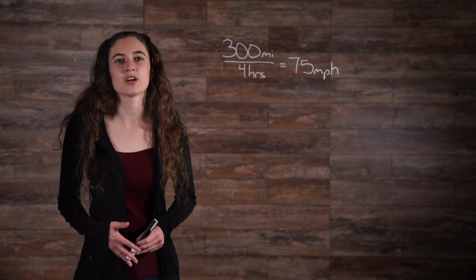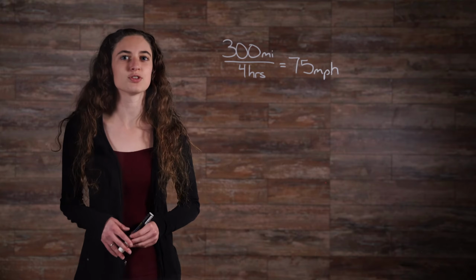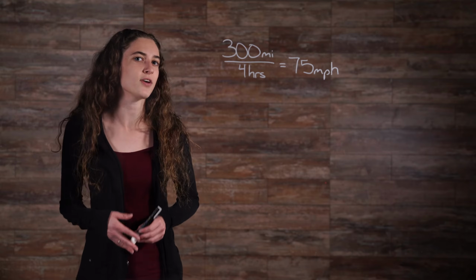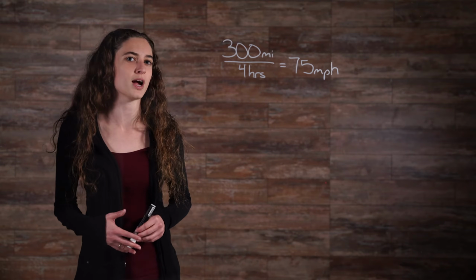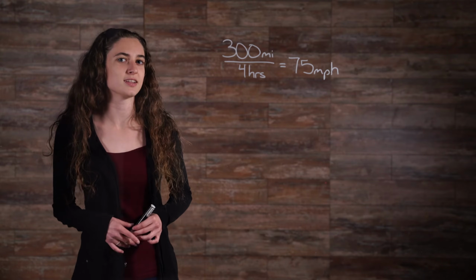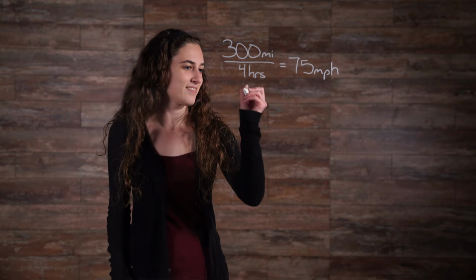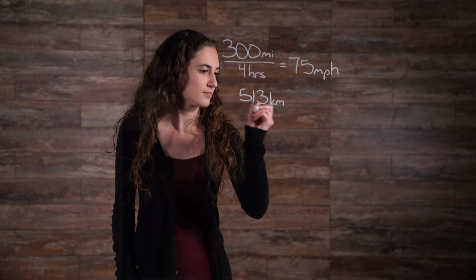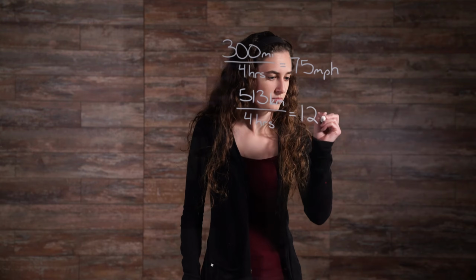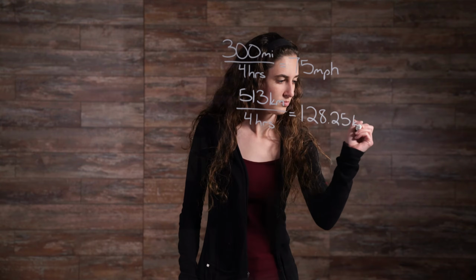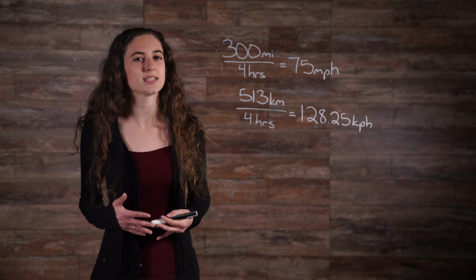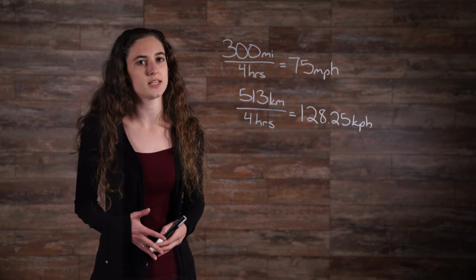Coincidentally, your friend is traveling in Germany, where the standard unit of measure is in kilometers, and she reports that she covered approximately 513 kilometers in 4 hours on her first day of the road trip. Her average speed would be calculated as follows. Clearly, this is comparing apples to oranges, in the sense that the underlying units are not the same.